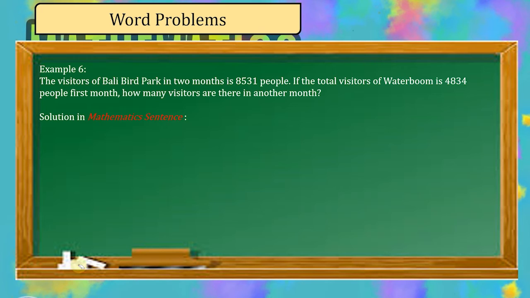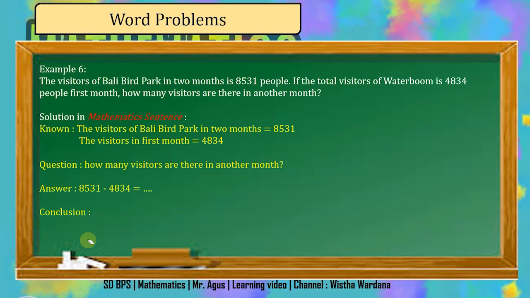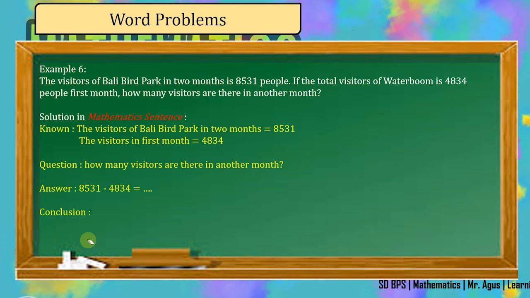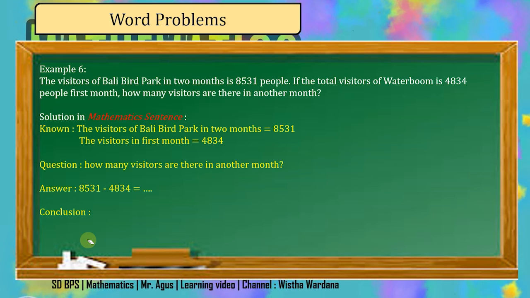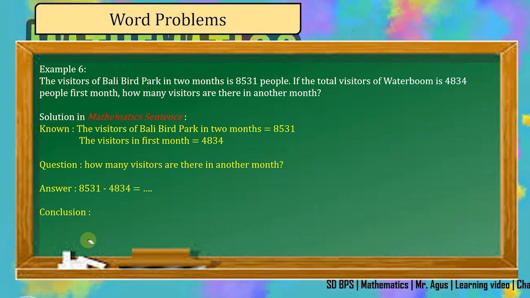And in this case, I suggest you use a mathematics sentence again, and the sentence will be like this. The information that you got from the question is the visitors of Bali Bird Park in 2 months is 8,531. The visitors in the first month is 4,834. How many visitors are there in the other month?